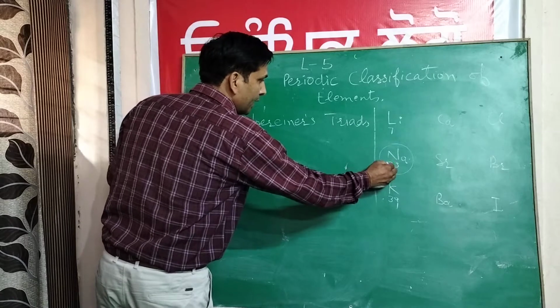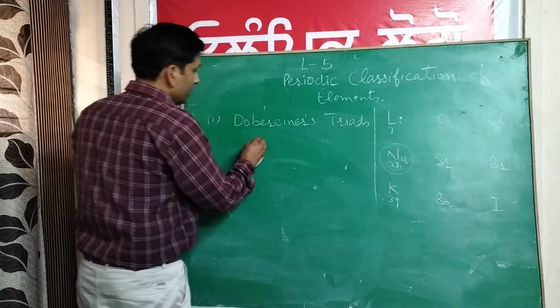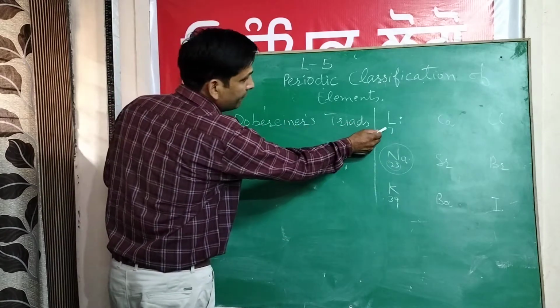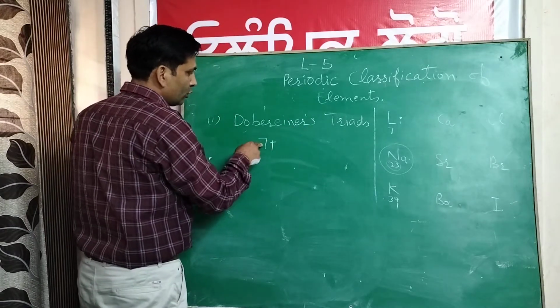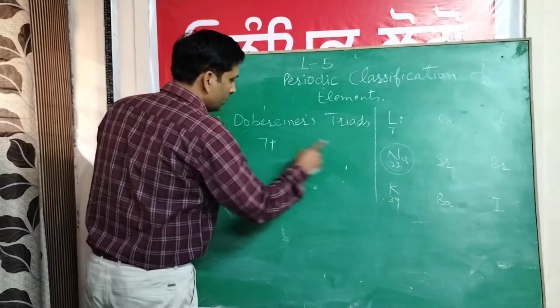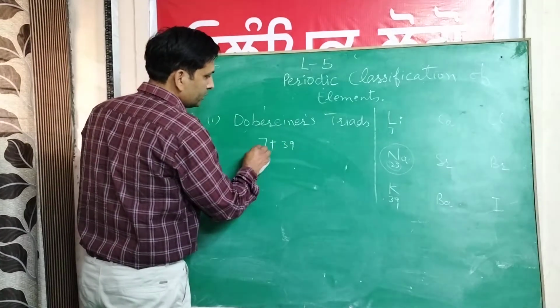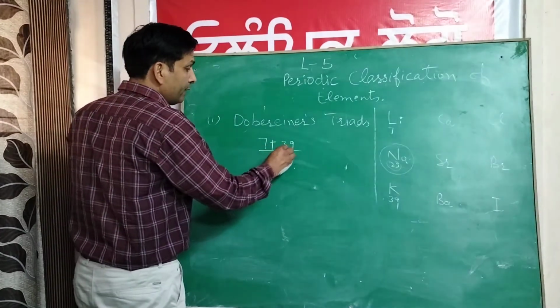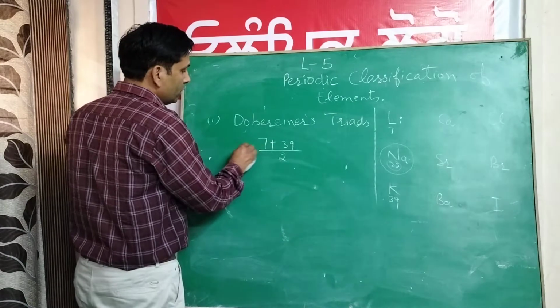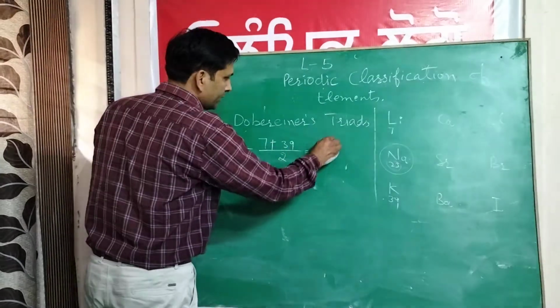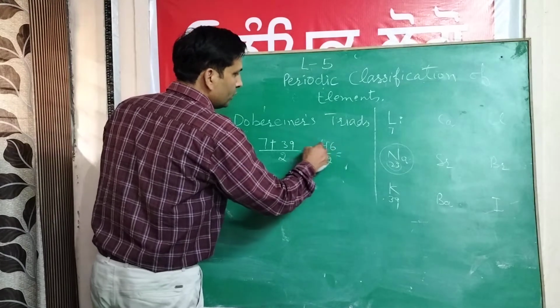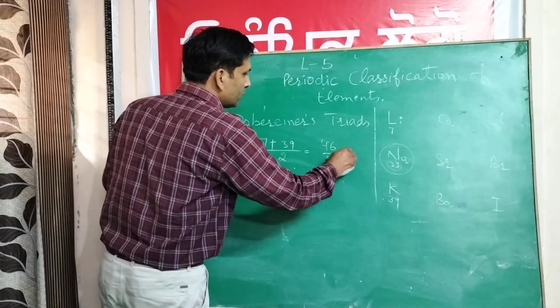How did he calculate it? The average mass of the remaining two, lithium having atomic mass 7 and potassium having atomic mass 39, can be found by dividing the sum by 2. That is 46 upon 2. When you divide 46 by 2, you get 23.